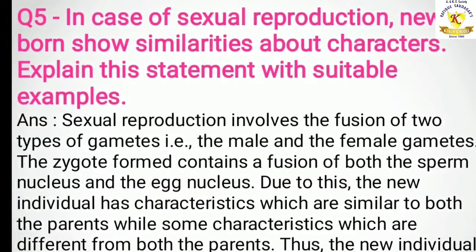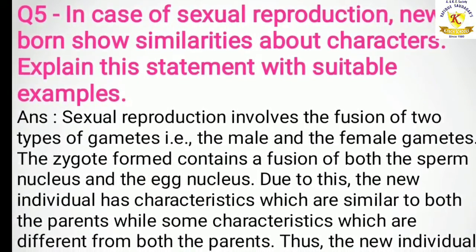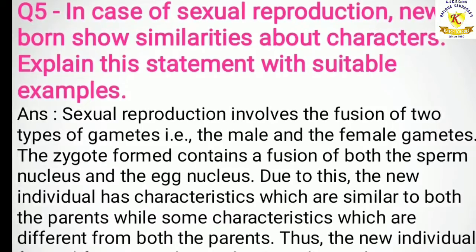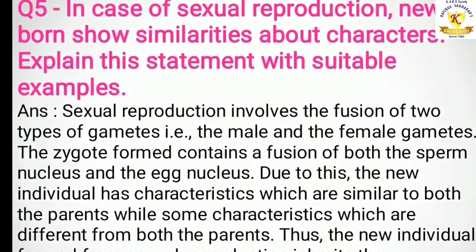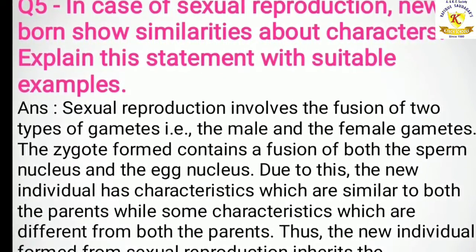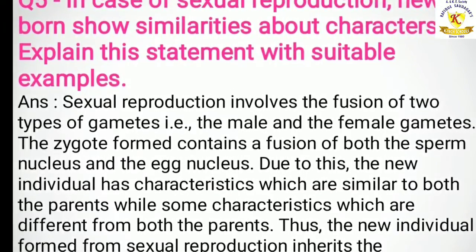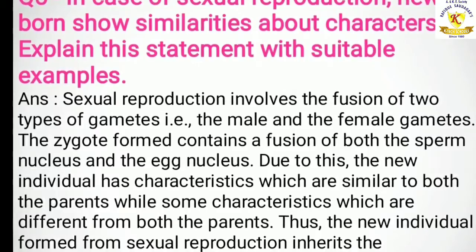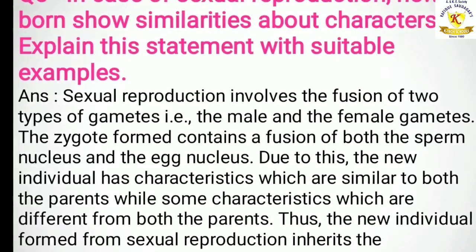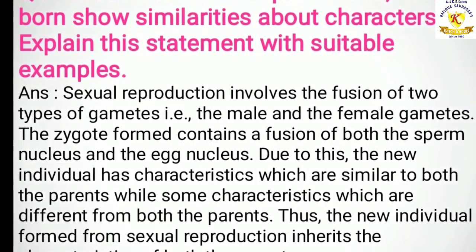Question number 5. In case of sexual reproduction, newborns show similarity about characters. Explain the statement with suitable example. So the answer is, sexual reproduction involves the fusion of two types of gametes, that is, the male and the female gametes.